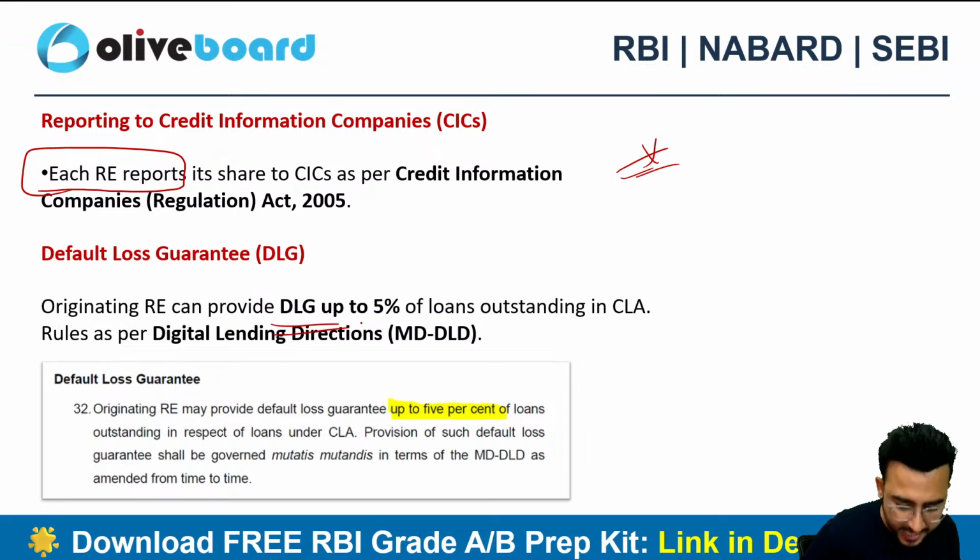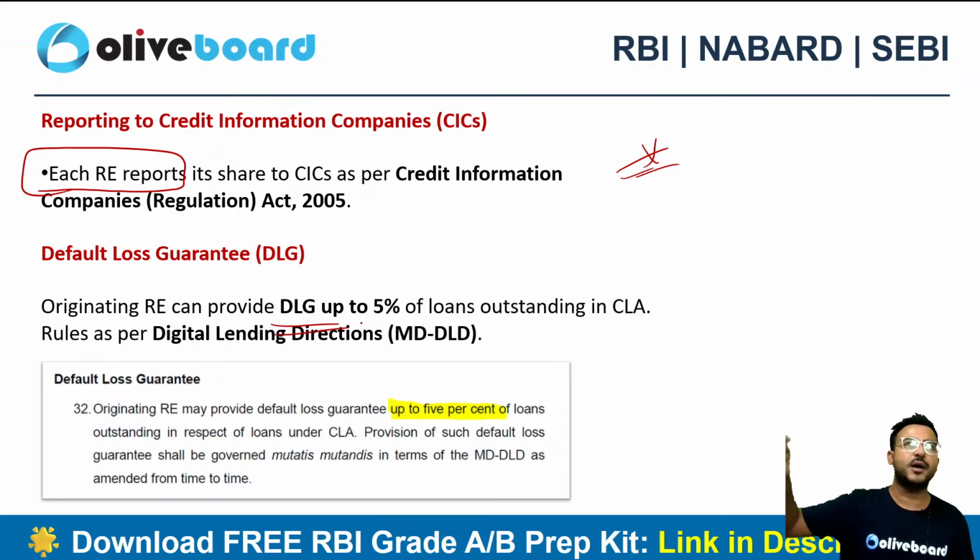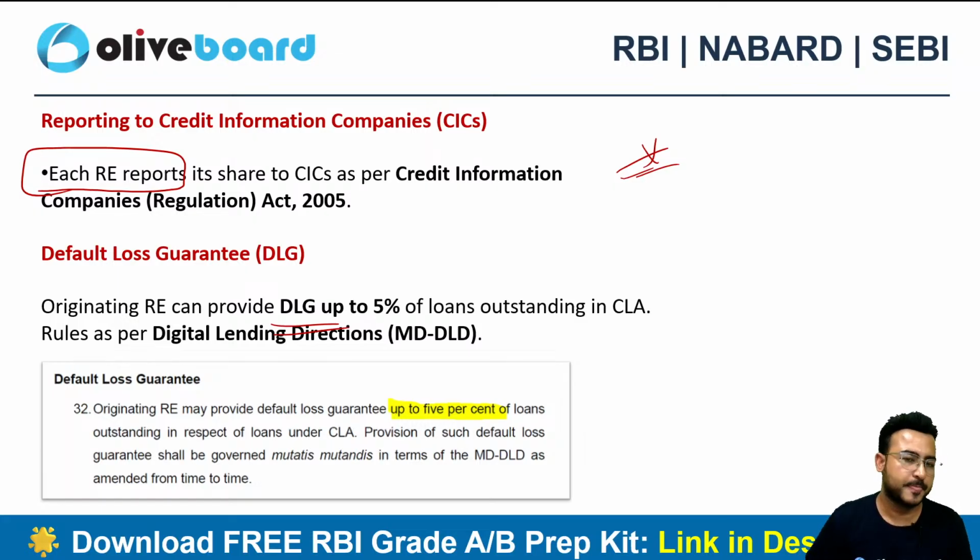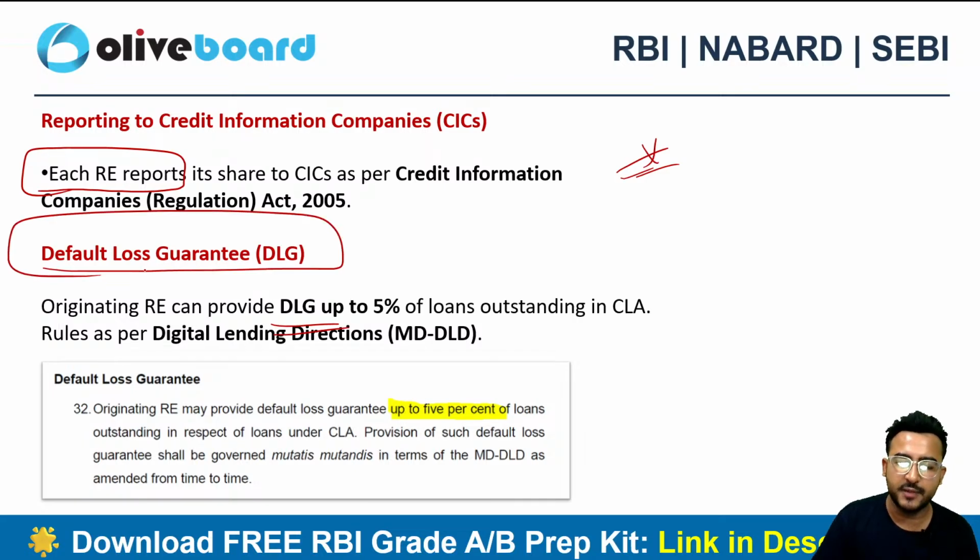DLG, default loss guarantee. Because the originating bank is bringing this particular borrower, the originating bank is sourcing this borrower, so the originating bank needs to take some additional responsibility of default loss guarantee. What if the borrower defaults, up to 5%?